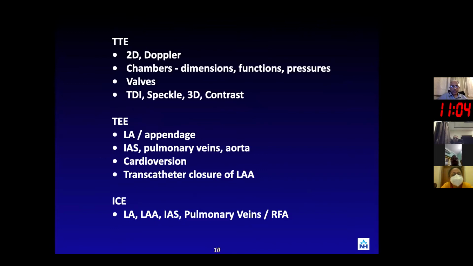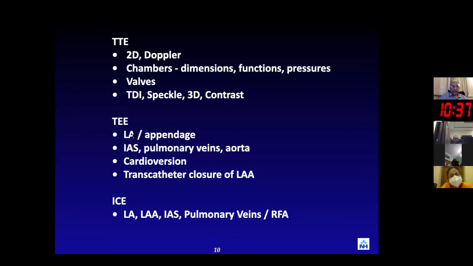When it comes to transthoracic echo, it is the use of 2D and Doppler, and the approach is to look at dimensions, pressures, ventricular function, and any valvular abnormalities. The newer applications, such as tissue Doppler, speckle, 3D, and contrast, have brought in incremental information and also improved the accuracy of the parameters measured.